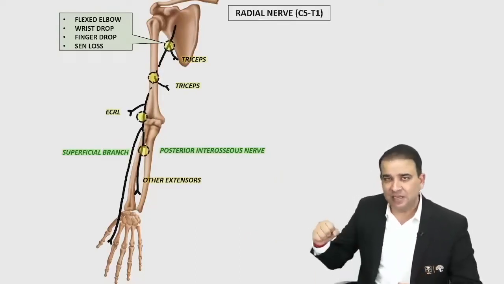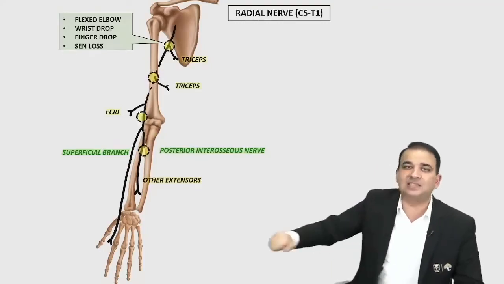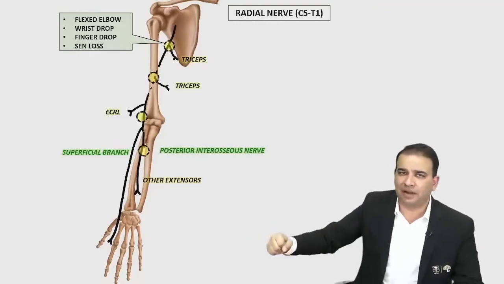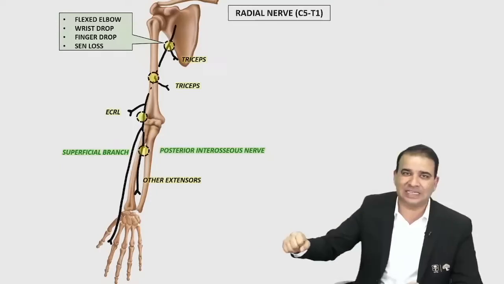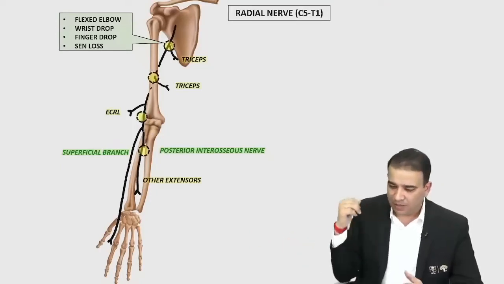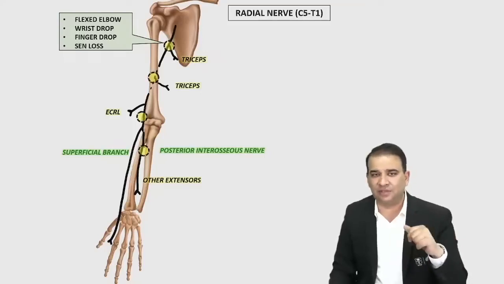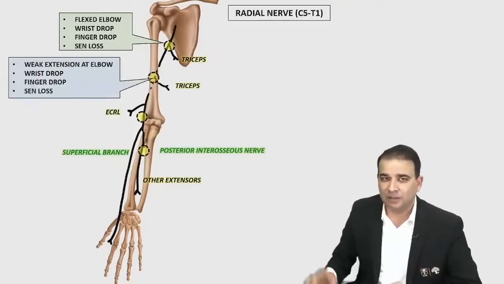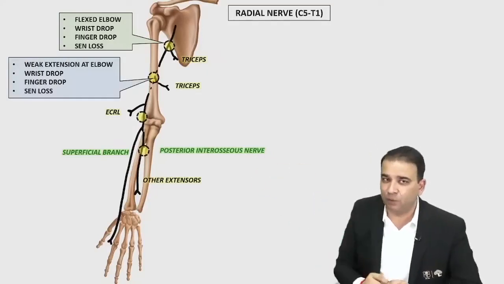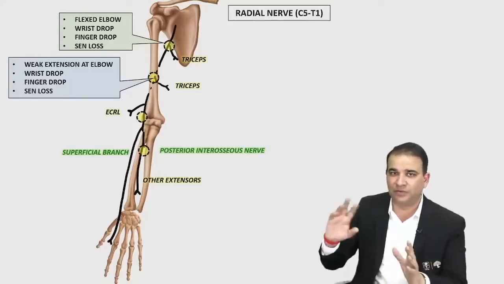There will be weakness. The patient will come with a complaint of weakness in elbow extension because tricep is partly working. Tricep is working partly, so there is a weakness in elbow extension. But flexed elbow is not there. Rest everything is same. We still have the wrist drop, we still have the finger drop, and we still have the sensory loss here. Look at the first point there, the weakness of the extension of elbow. That's the only difference between the two.